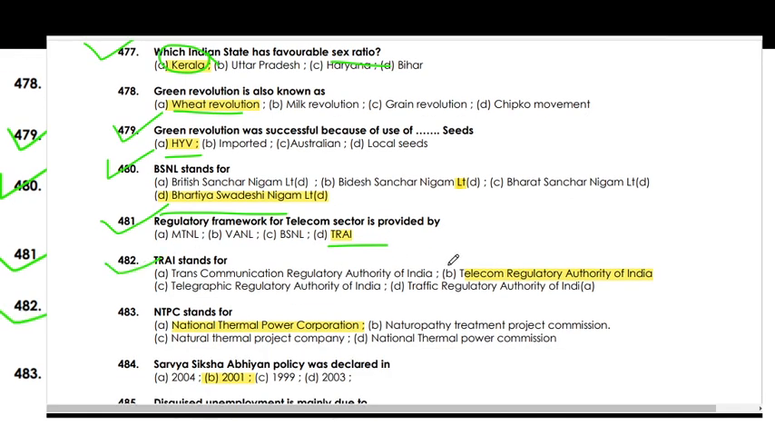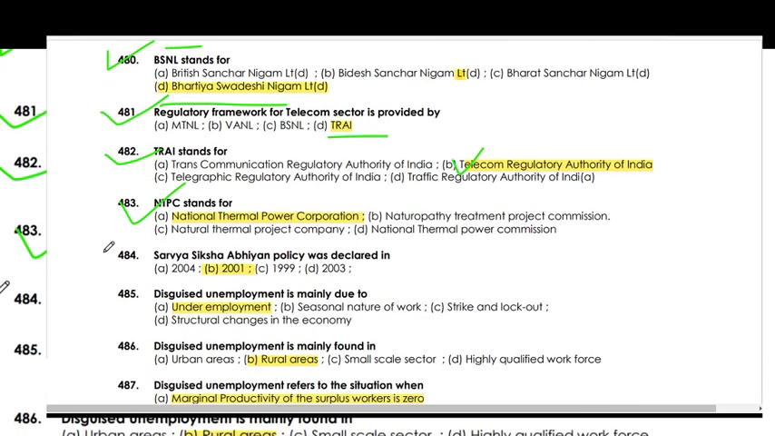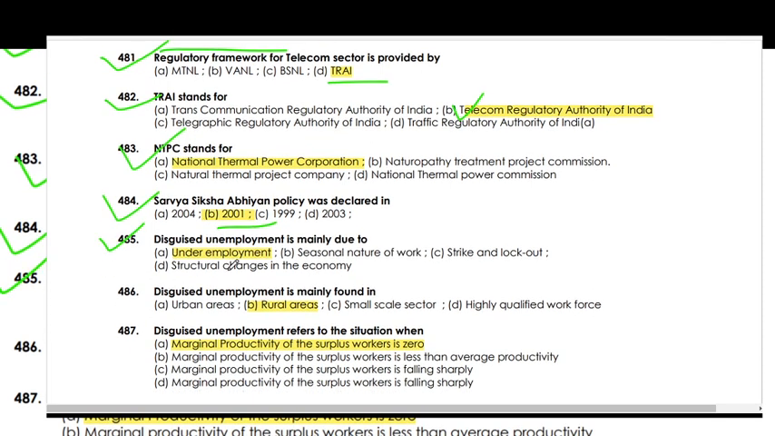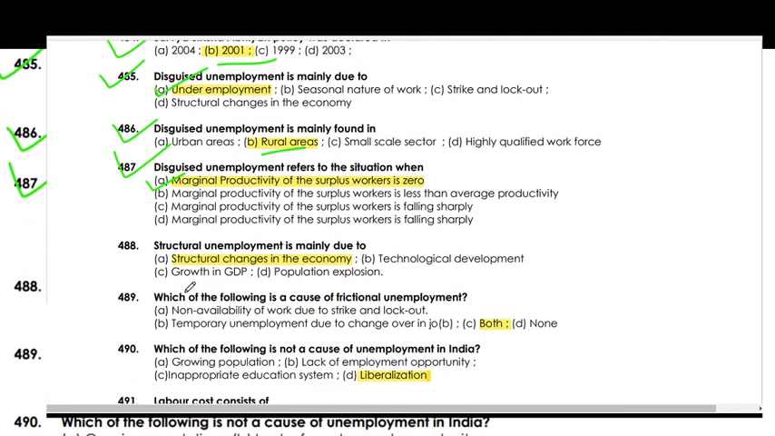TRAI stands for Telecom Regulatory Authority of India. NTPC is the National Thermal Power Corporation. The Sarva Shiksha Abhiyan policy was declared in 2001. Disguised unemployment is mainly due to underemployment. Disguised unemployment is mainly found in rural areas. Disguised unemployment refers to a situation where the marginal productivity of surplus workers is zero.